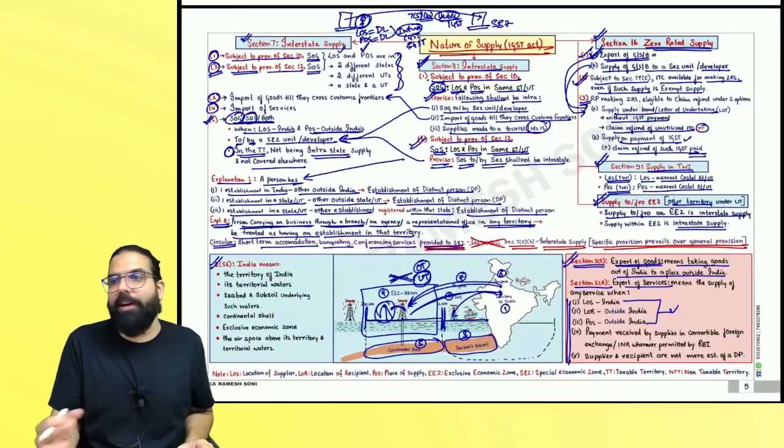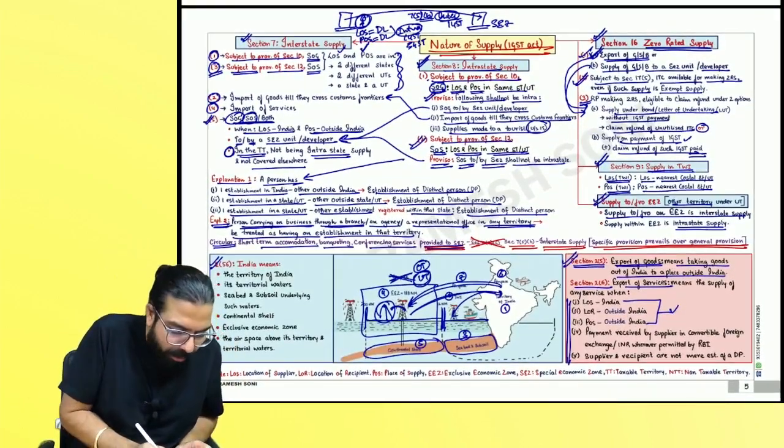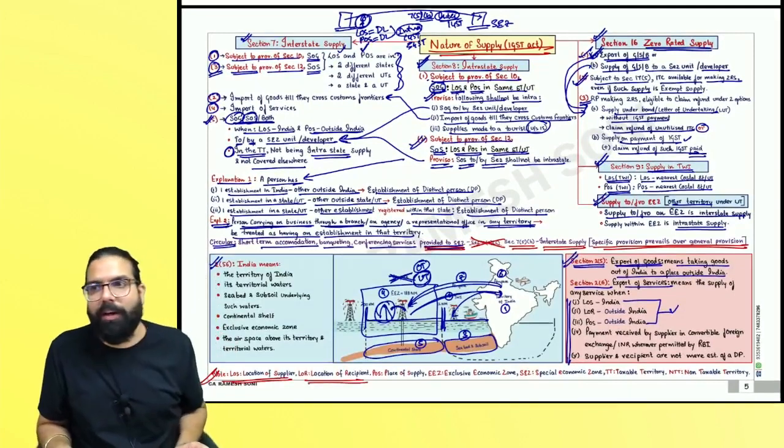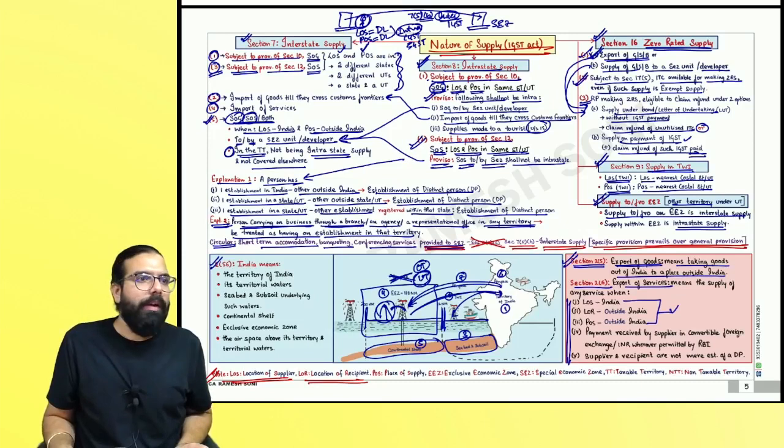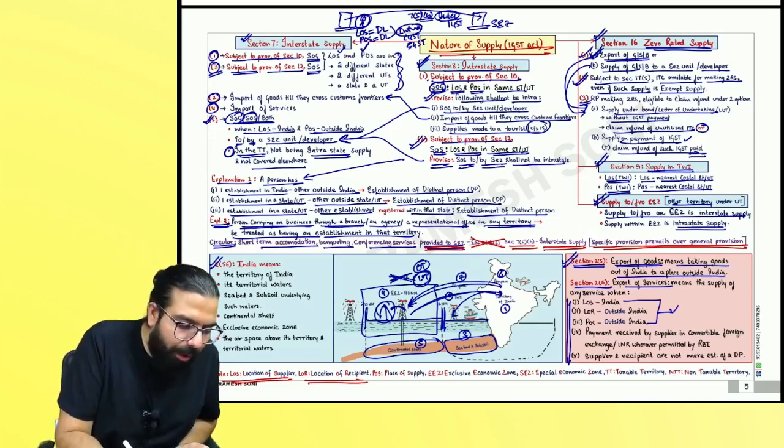I hope everyone is clear till here. I have given a note over here on what is LOS, what is LOR, etc. All the notes are written down. Clear, everyone? Sir, what is the most important point in this chapter?